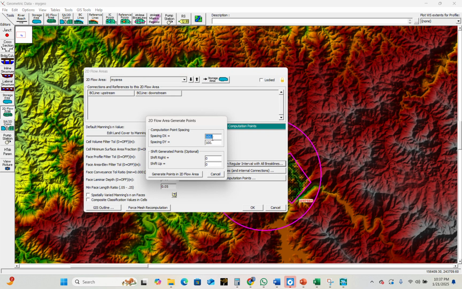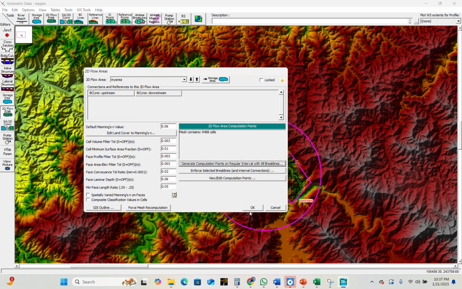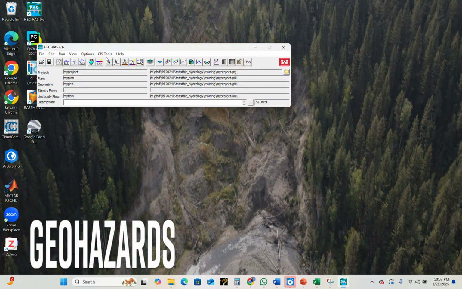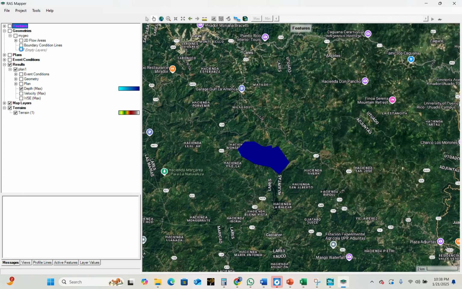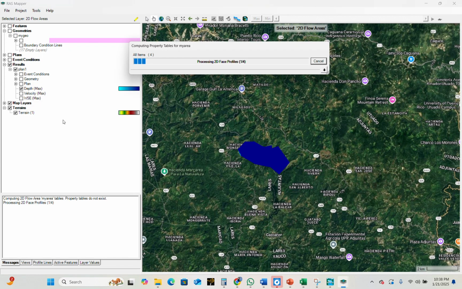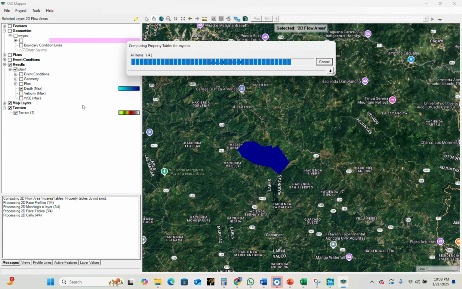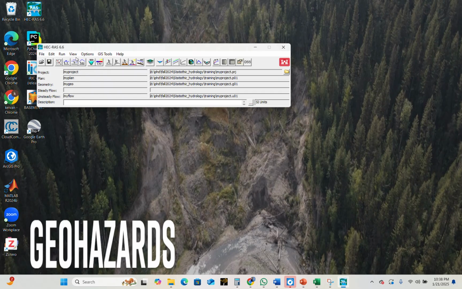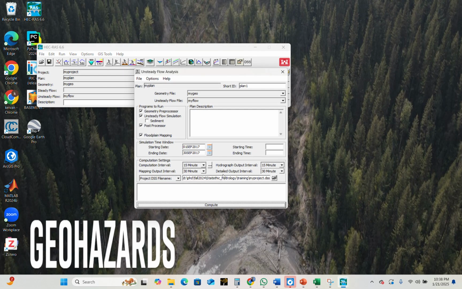Here I want to choose 20 and 20, then generate points, and yes, okay. File, save geometry data, close it, and then go to GIS tools, RAS Mapper, area, and then compute. It is okay. File, save, close it, and then go to this option.